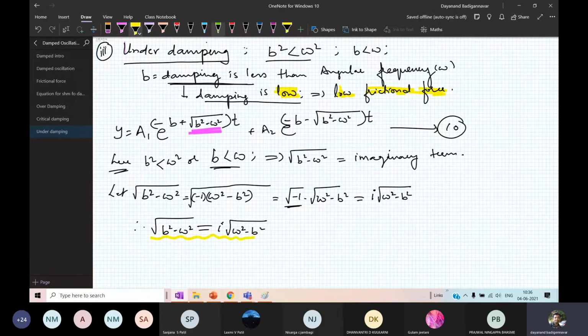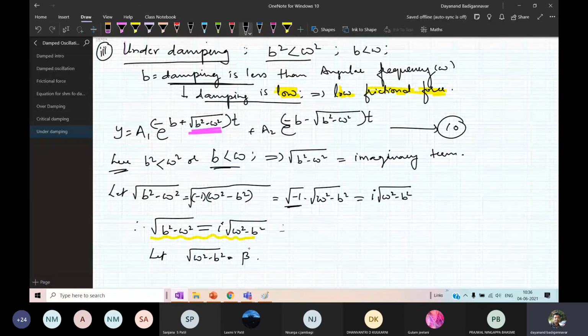Let root of omega square minus b square be beta. I have taken it as beta.